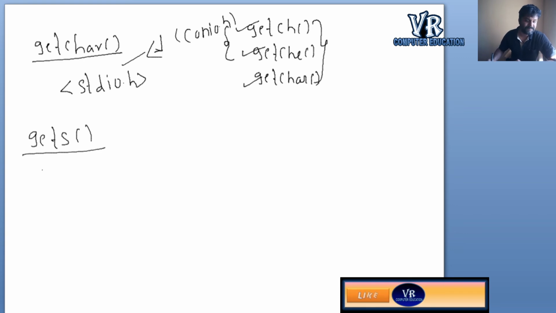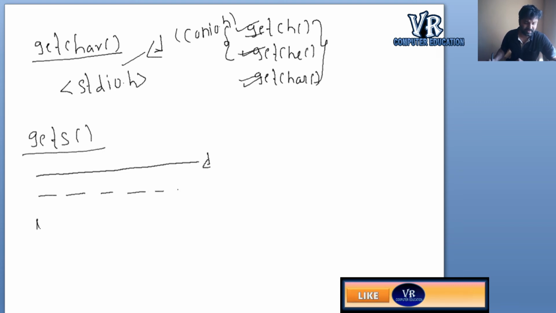So like this, it will accept a continuous line of string. When you press the enter key, it will stop receiving input from the keyboard. That is the difference. These three, getch, getche, getchar, take only one character as input and display it, but gets will take a line of string, with spaces also.